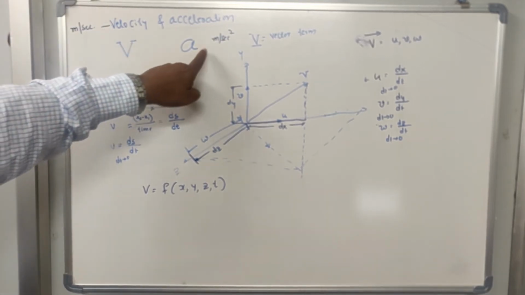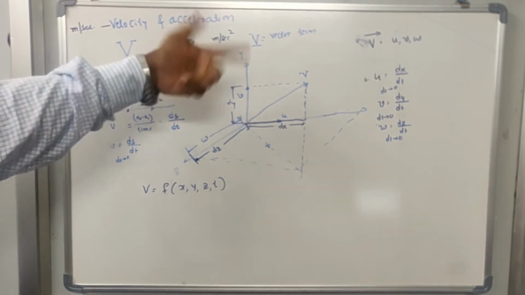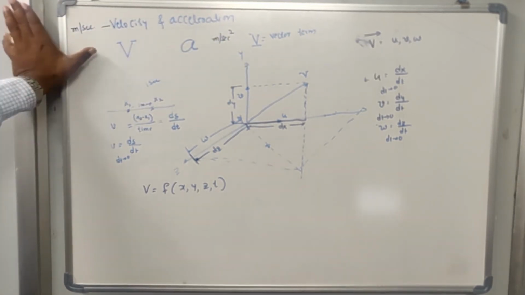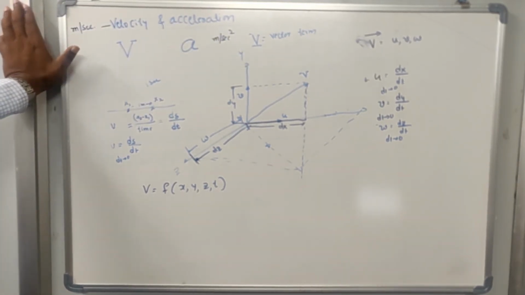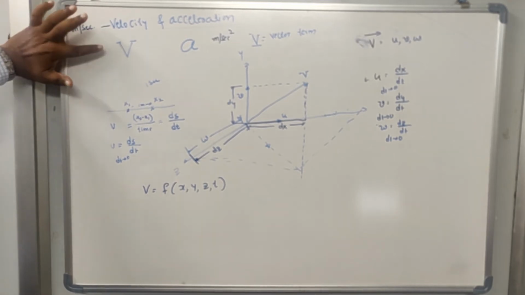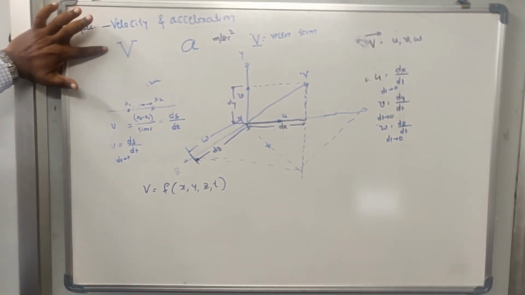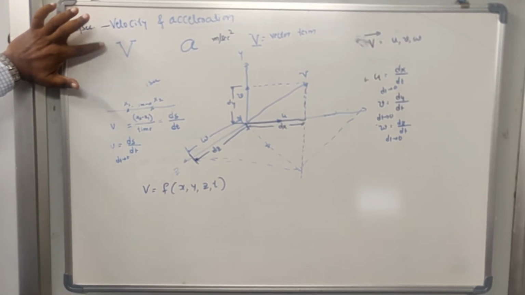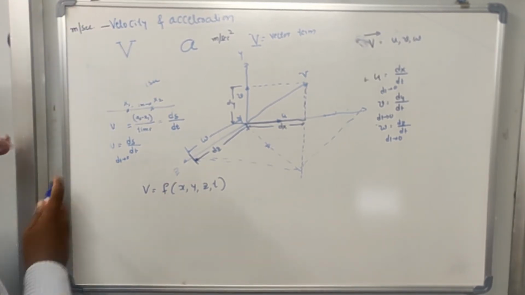Acceleration is distance divided by the square of the time. It means the change in velocity with respect to time. Mathematically speaking, the change of velocity with respect to time is the acceleration.